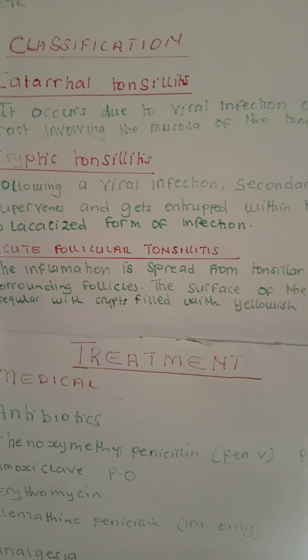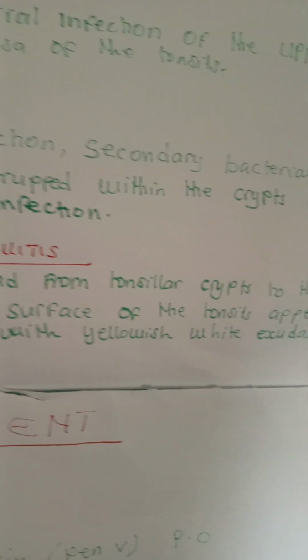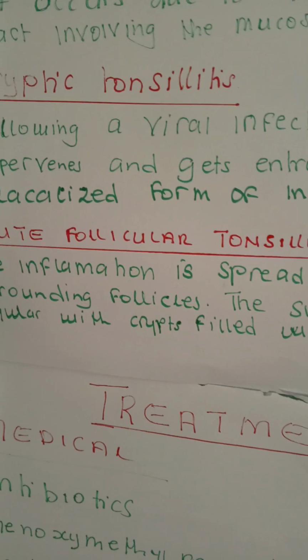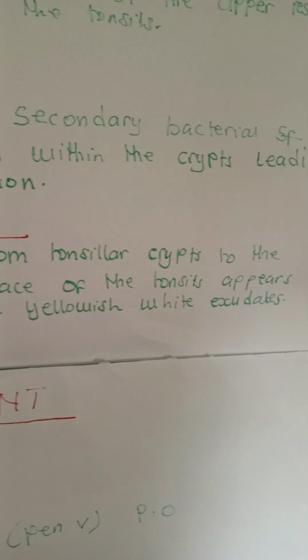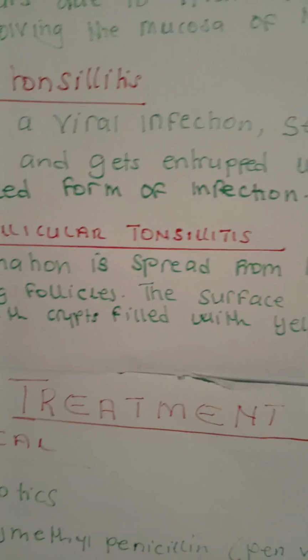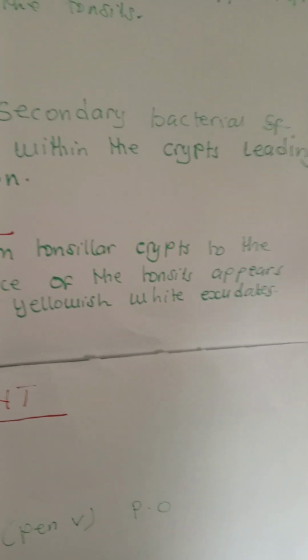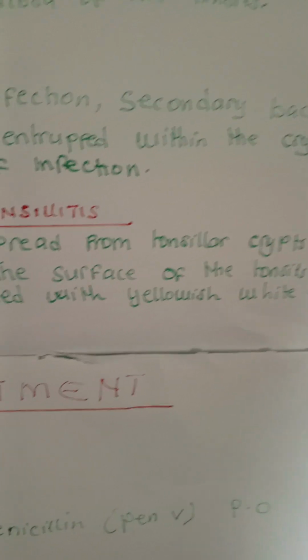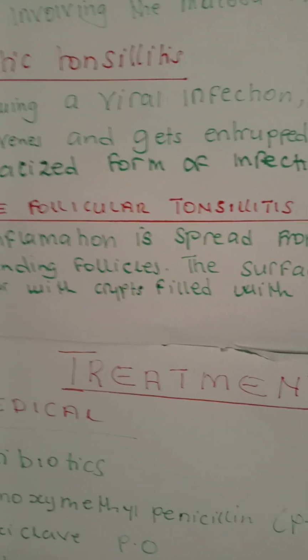So the inflammation is spread from the tonsillar crypts to the surrounding follicles. The surface of the tonsils appears irregular with crypts filled with yellowish white exudates.